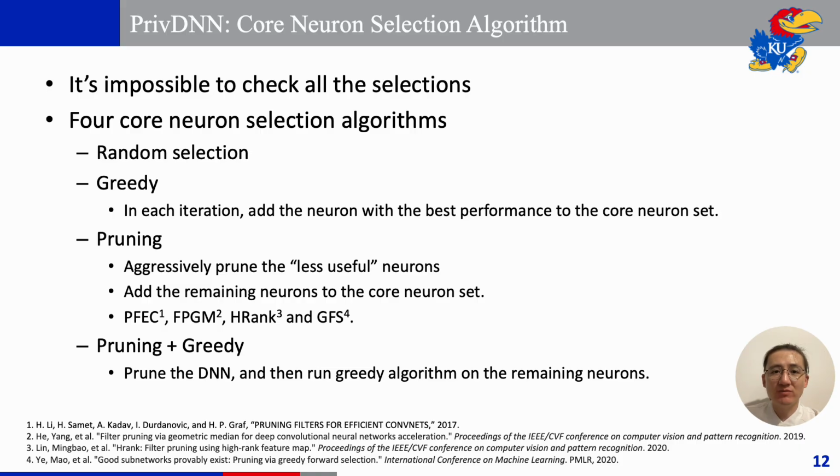The pruning algorithm removes unimportant neurons from the model to reduce the model size while maintaining the model performance. So the remaining neurons should be the important ones. Thus, we aggressively invoke the pruning algorithm to remove a large number of unimportant neurons, and then use the remaining ones as the core neurons. The pruning plus greedy algorithm uses the pruning algorithm in a less aggressive manner to reduce the size of the selection pool, and then applies the greedy algorithm to make the final selection.